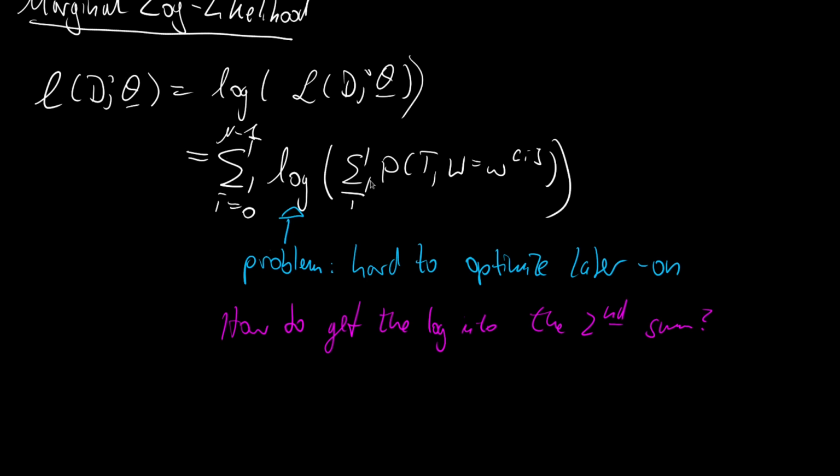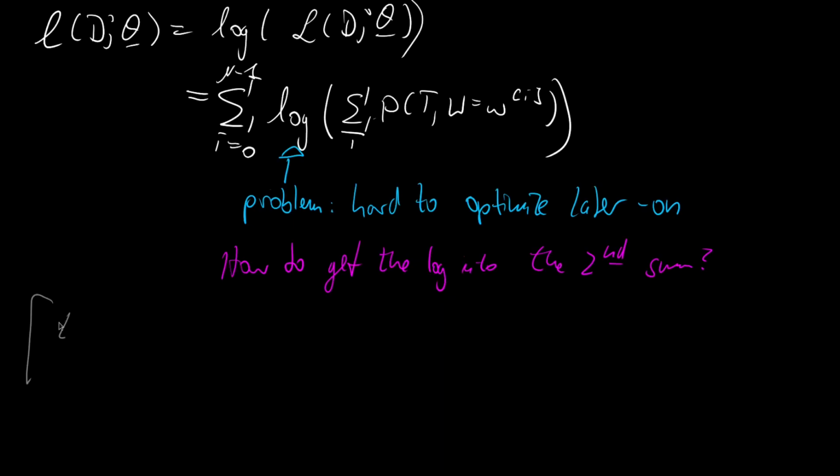And for this, let us look at the expression that we found for the marginal a little more closely. So let me again write this down. So we found the marginal to be the summation over all t of p of t and w given wi. And this might remind you of something.